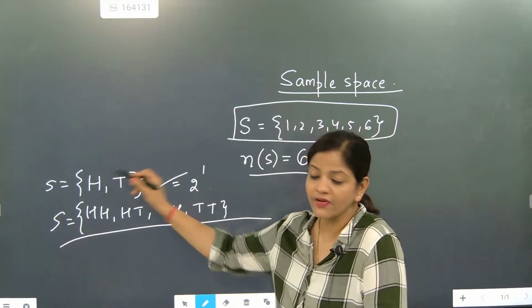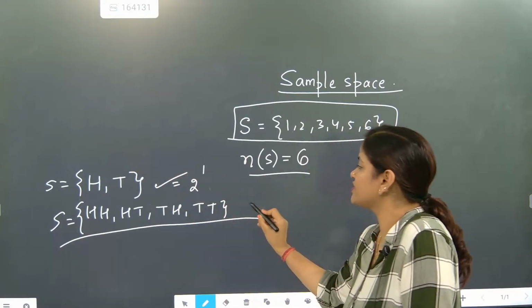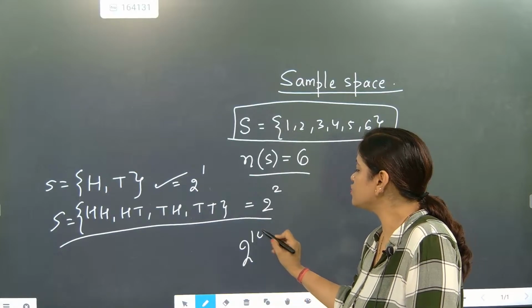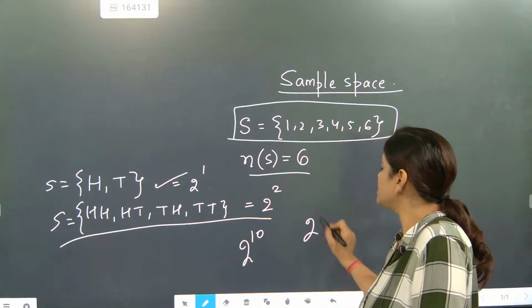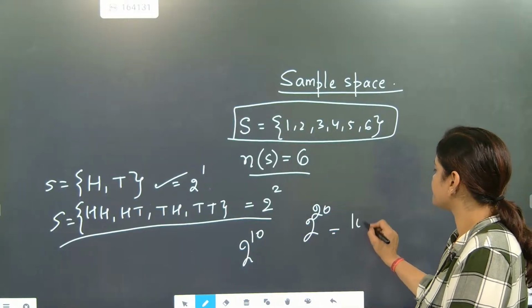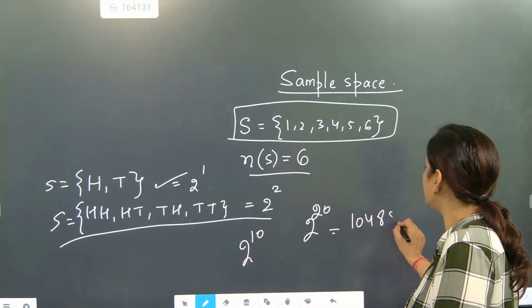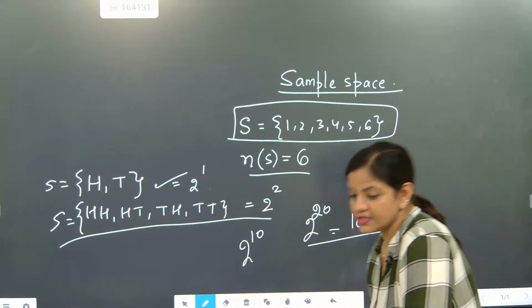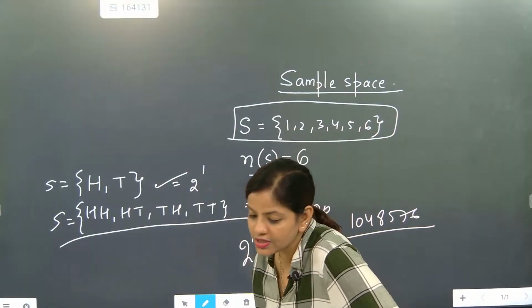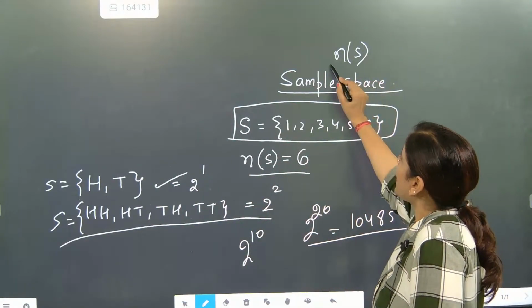If a coin has two sides, that means 2 is fixed. So 2 coins means 2 to the power 2, 10 coins means 2 to the power 10, and 20 coins means 2 to the power 20, which is equal to 1048576. Thank you, Siddharth. So this is exactly the answer. This is called the total sample space, and the total sample space is always denoted as n(S).